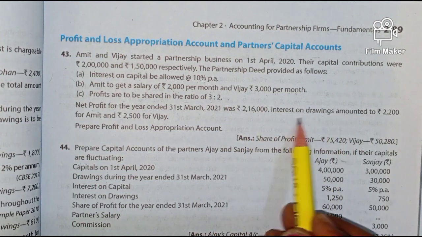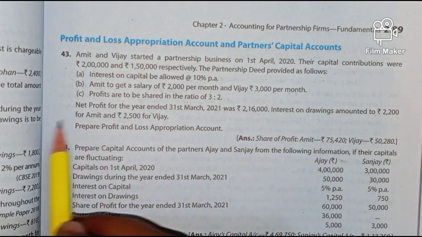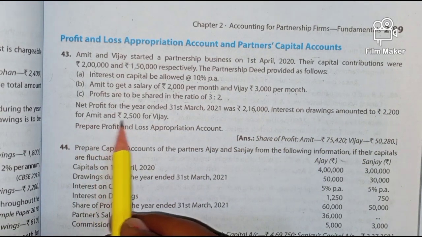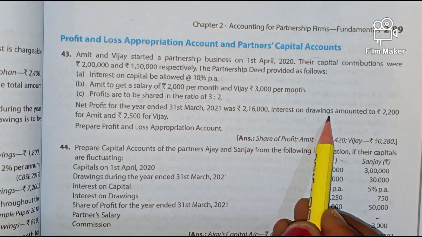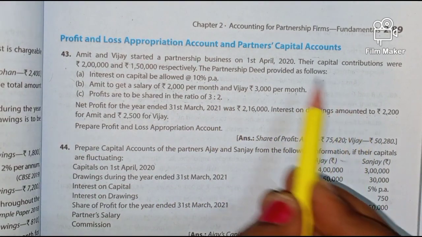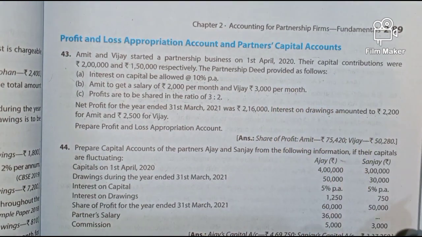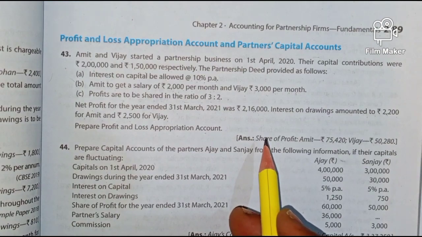And interest on drawings amounted to rupees 2,200 for Amit and rupees 2,500 for Vijay. This interest on drawings we have to take to the profit and loss appropriation account and also to the partners' capital account. Prepare profit and loss appropriation account.